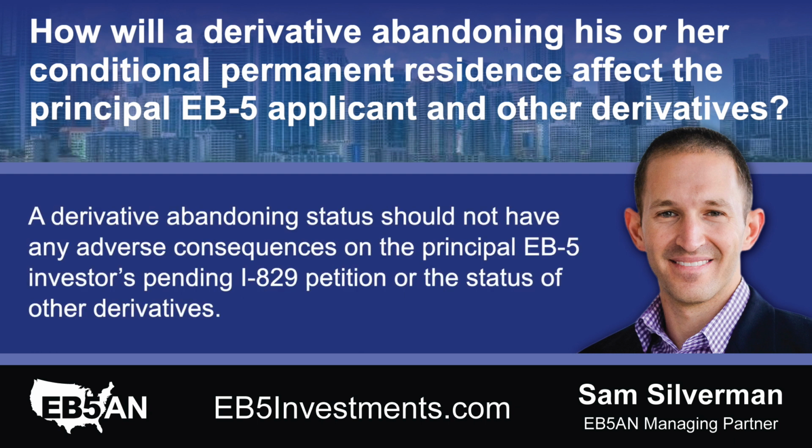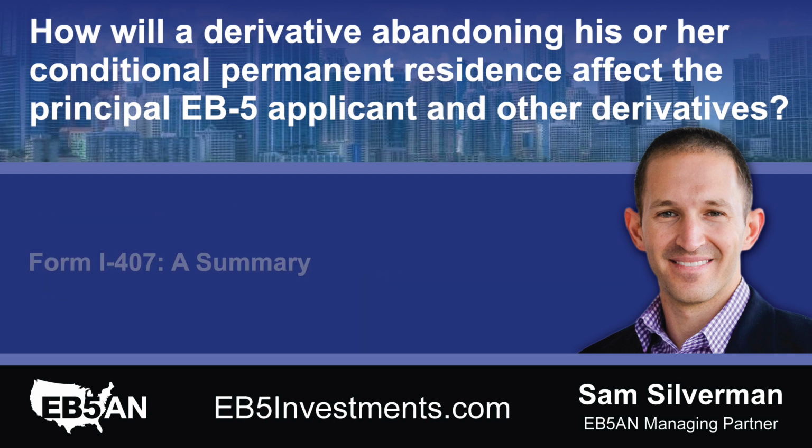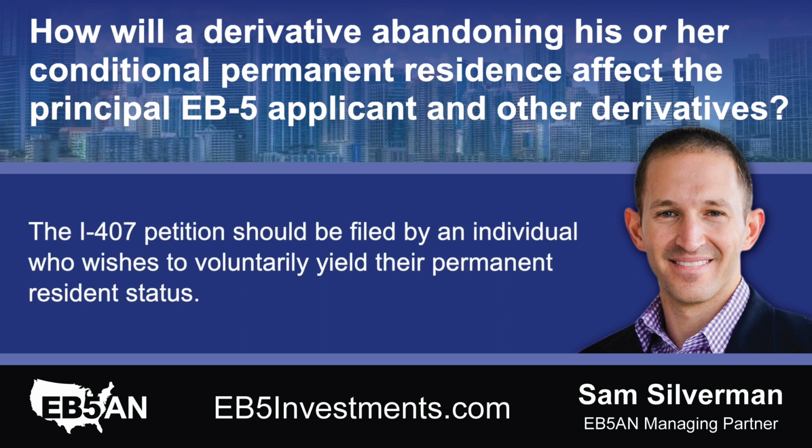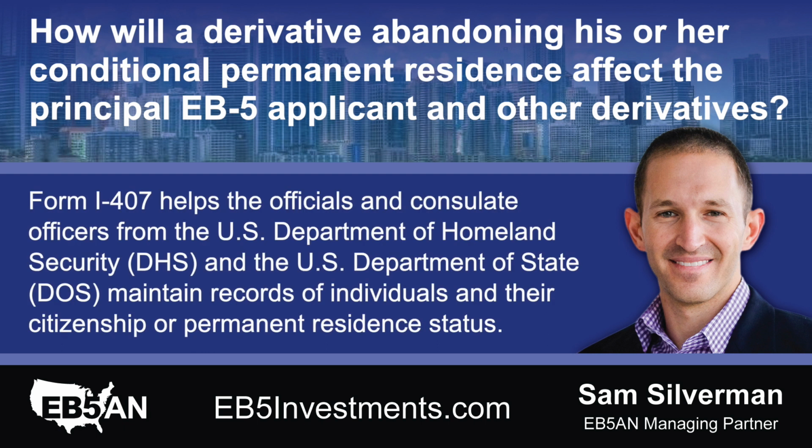A derivative abandoning status should not have any adverse consequences on the principal EB-5 investor's pending I-829 petition or the status of other derivatives. Form I-407, a summary. The I-407 petition should be filed by an individual who wishes to voluntarily yield their permanent resident status. Form I-407 helps the officials and consulate officers from the U.S. Department of Homeland Security, DHS, and the U.S. Department of State, DOS, maintain records of individuals and their citizenship or permanent resident status.